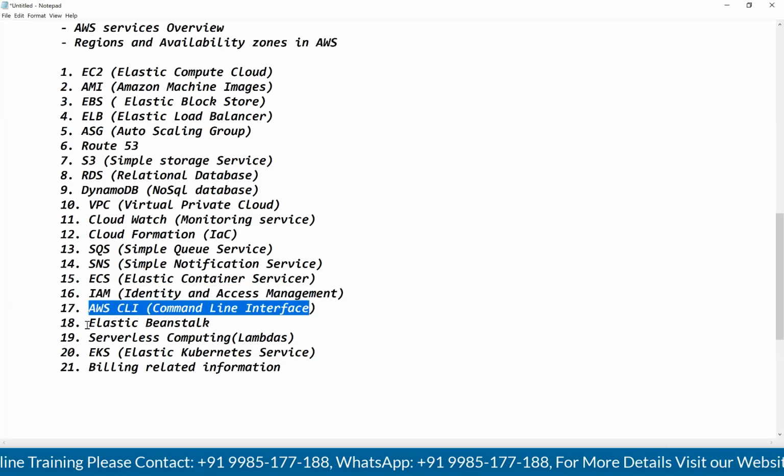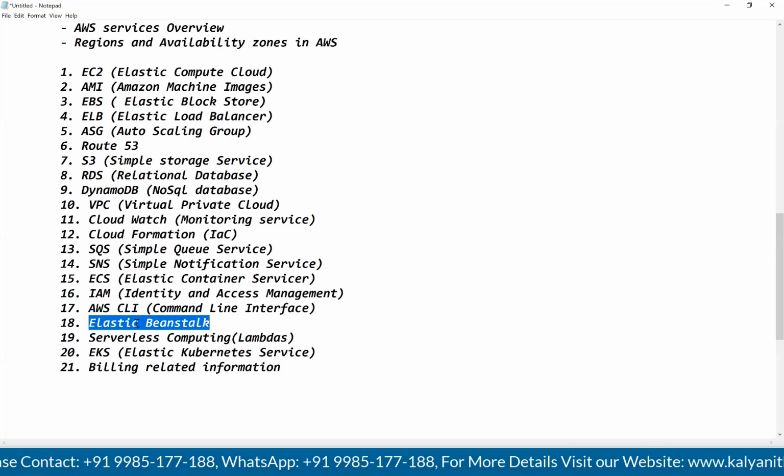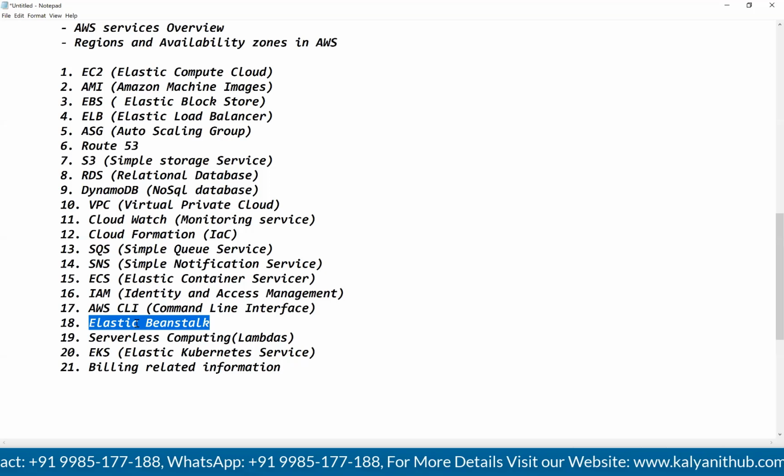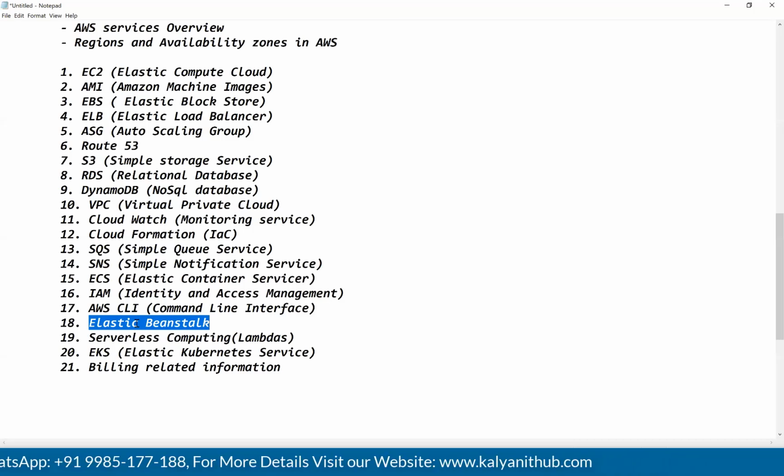Next, guys, Elastic Beanstalk. I told you, I need to spend a lot of time to develop the application. I don't have the time to create the platform, guys. If you want to run your application, compulsorily you should have the platform, then only you can run the application. But here, I don't have the time to create the platform. I need to put more focus on the application development.